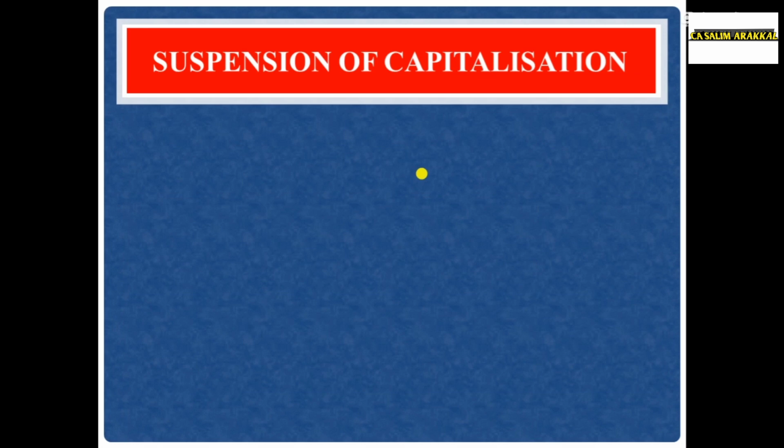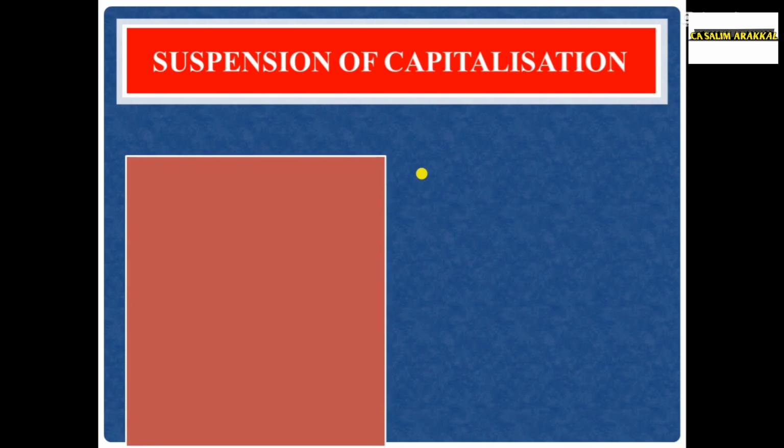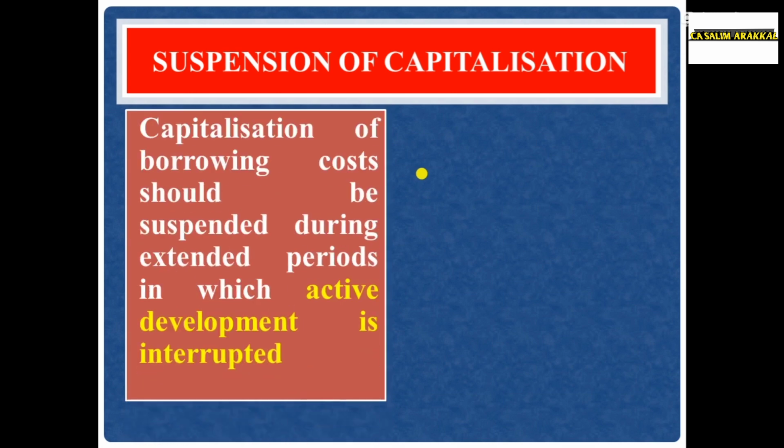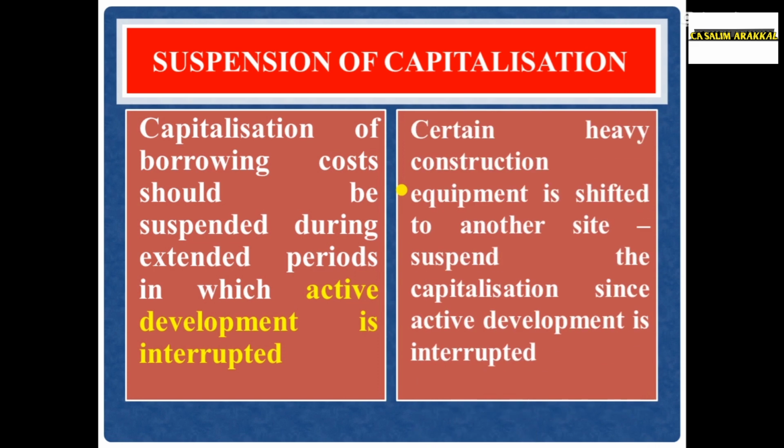Next, suspension of capitalization. During a period we should suspend the capitalization process. Capitalization of borrowing cost should be suspended during extended periods in which active development is interrupted. We are constructing a qualifying asset, and the development is interrupted due to a strike or something. During that period we should suspend the capitalization.